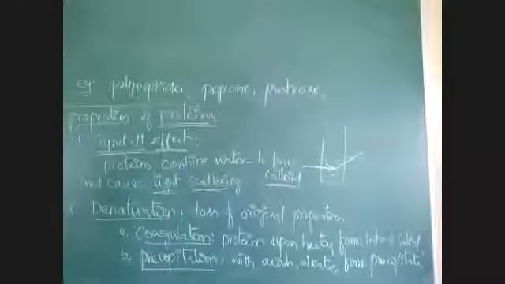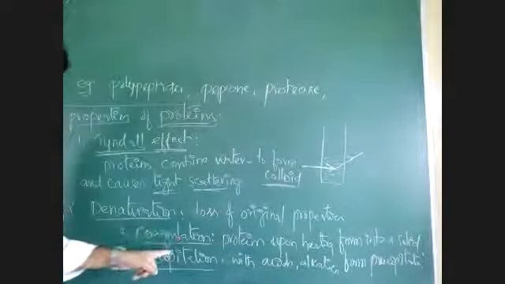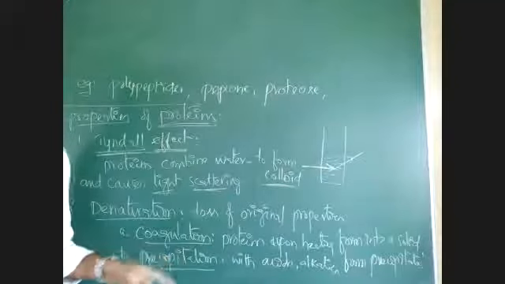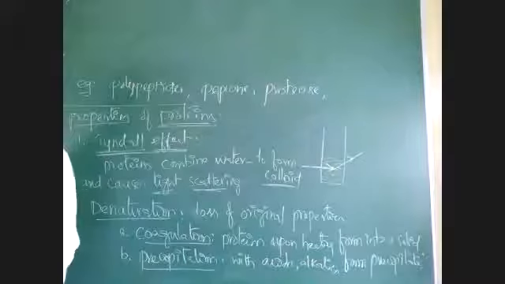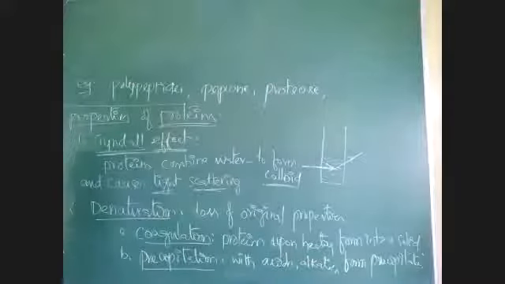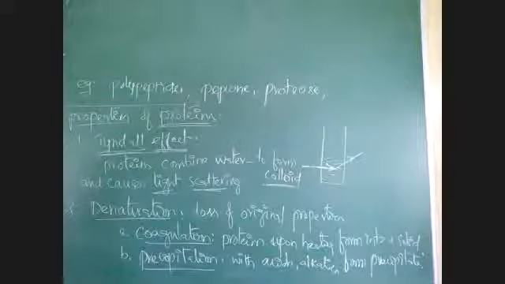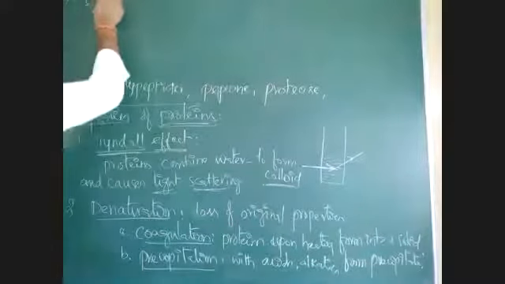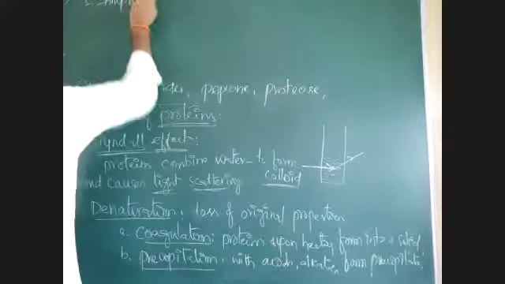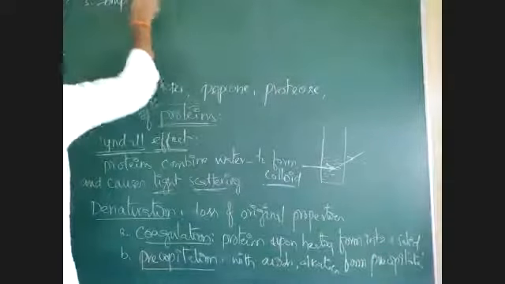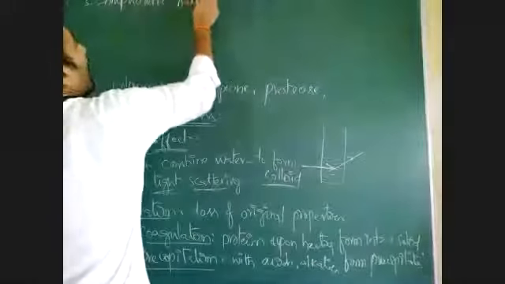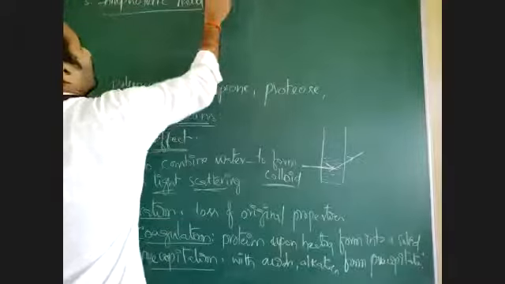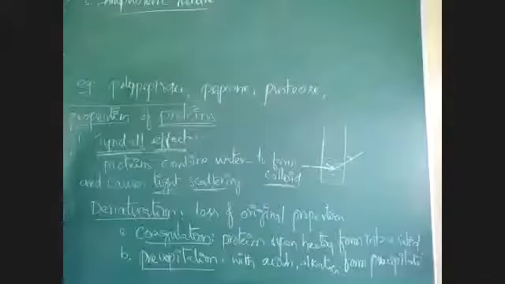Proteins upon reaction with acids, alkalis, and salts form an insoluble product. Then next property, amphoteric nature of proteins.